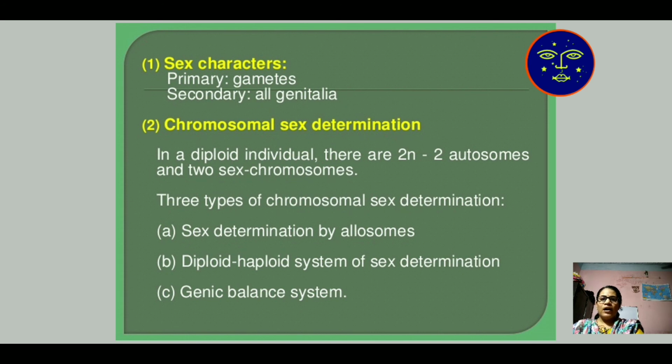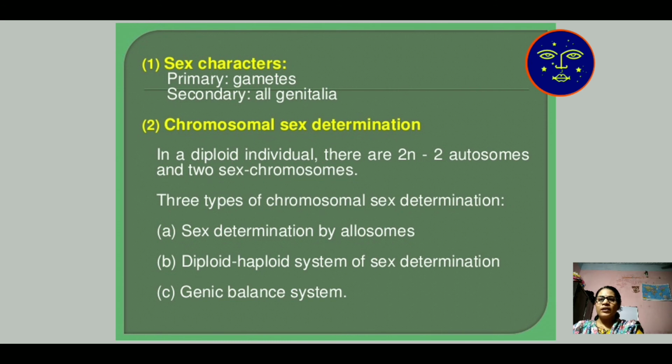Out of 46 chromosomes, 44 are known as autosomes and 2 chromosomes are known as sex chromosomes. There are three types of chromosomal sex determination. Number one, sex determination by allosome. Number two, diploid haploid system of sex determination. And number three is the genic balance system.